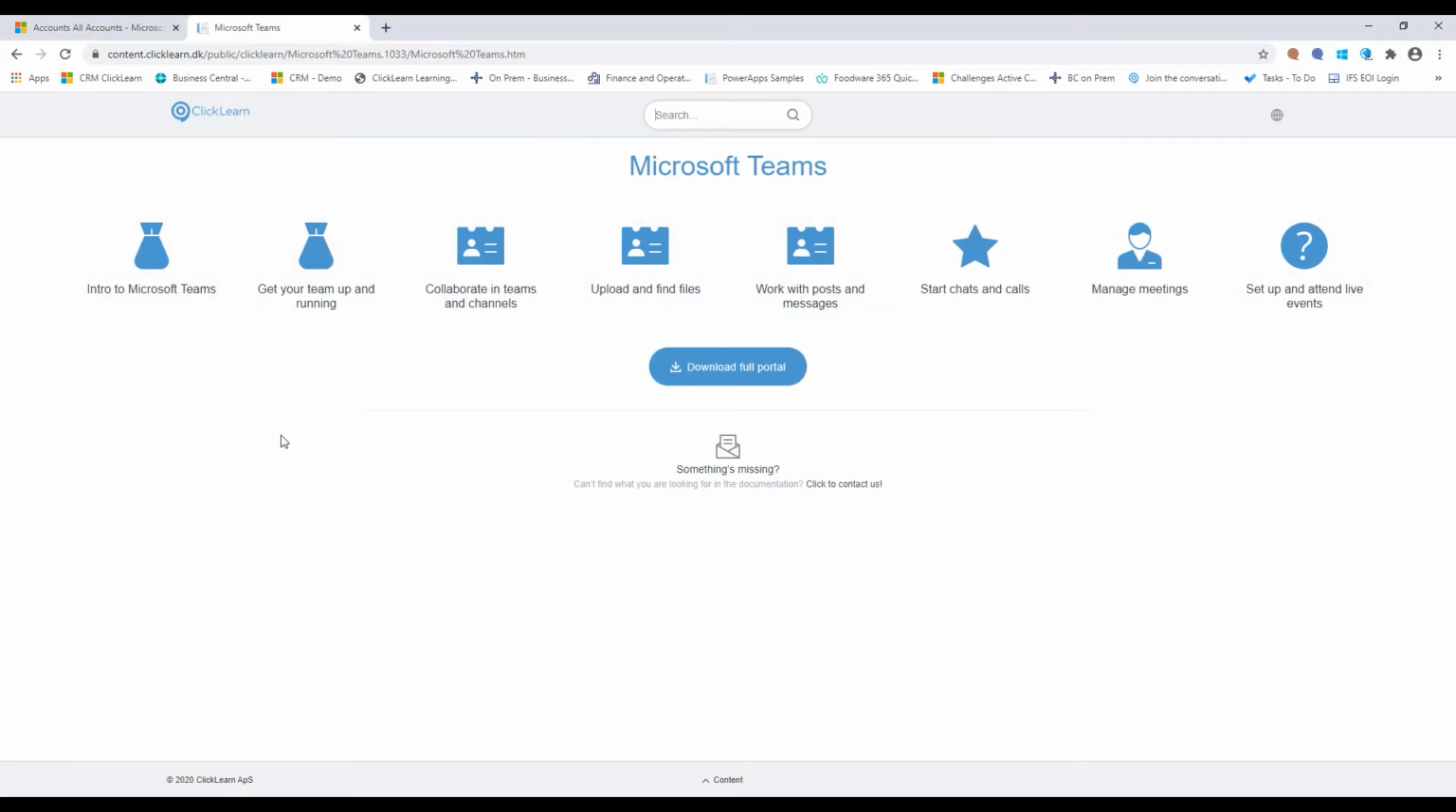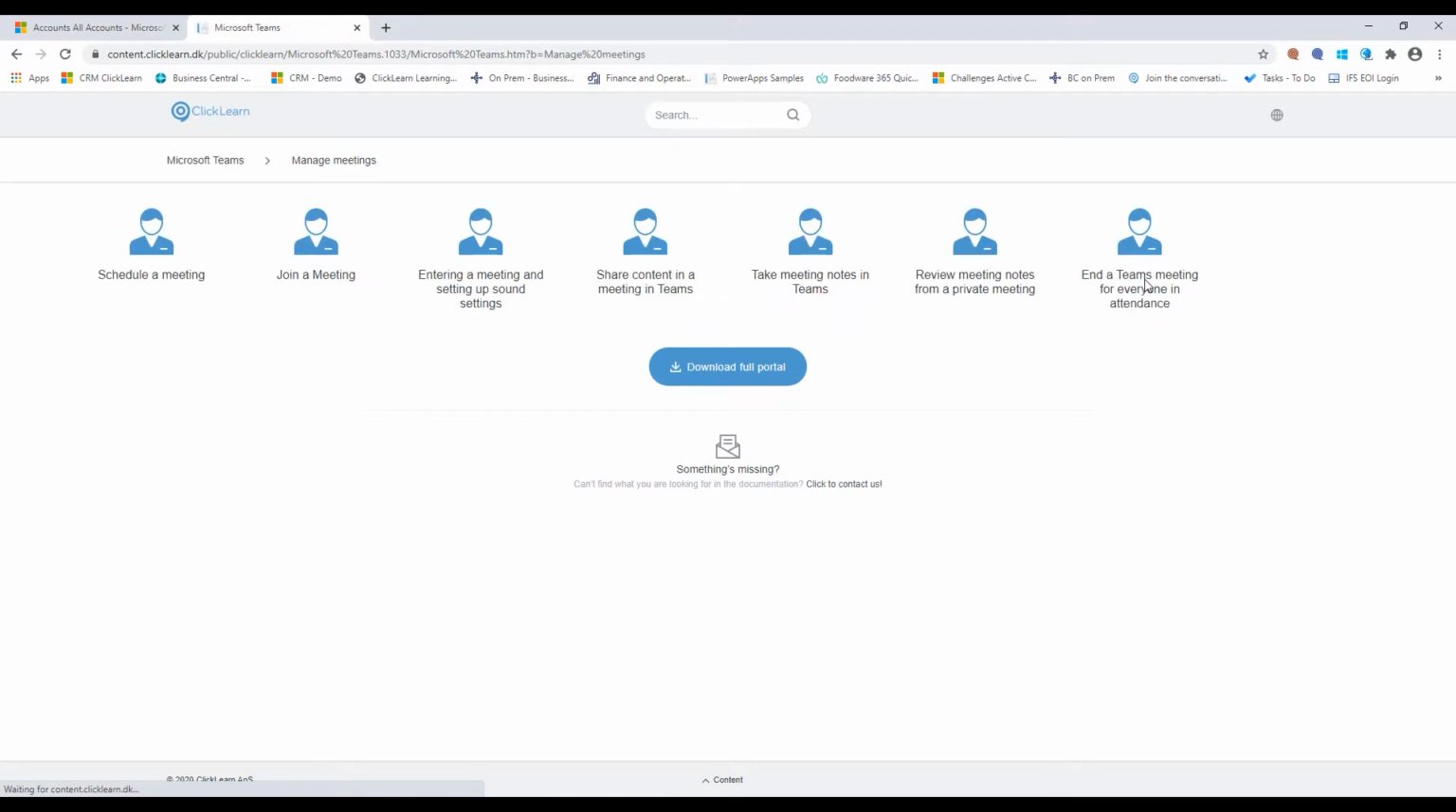As you see here, I have a learning portal consisting of 8 groups. So I divided up all my recordings into 8 groups. If I go into one of the groups, you will see that I have additional different recordings.